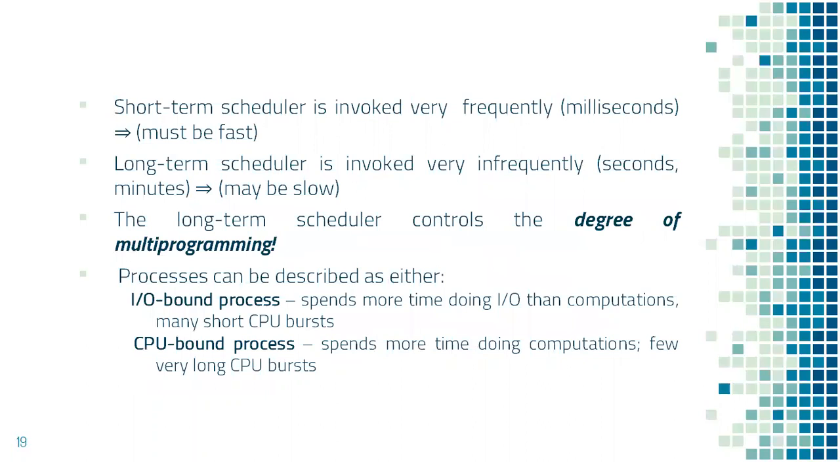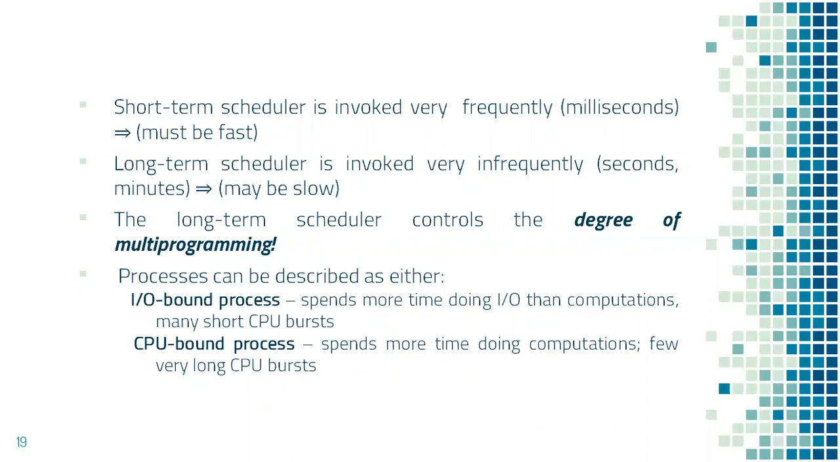The short-term scheduler is invoked very frequently, maybe once in milliseconds or microseconds. Since CPU is a very fast component and it keeps swapping between the execution of processes, the short-term scheduler must be very fast in its job. It should very frequently select one process from ready queue and allocate CPU to it.